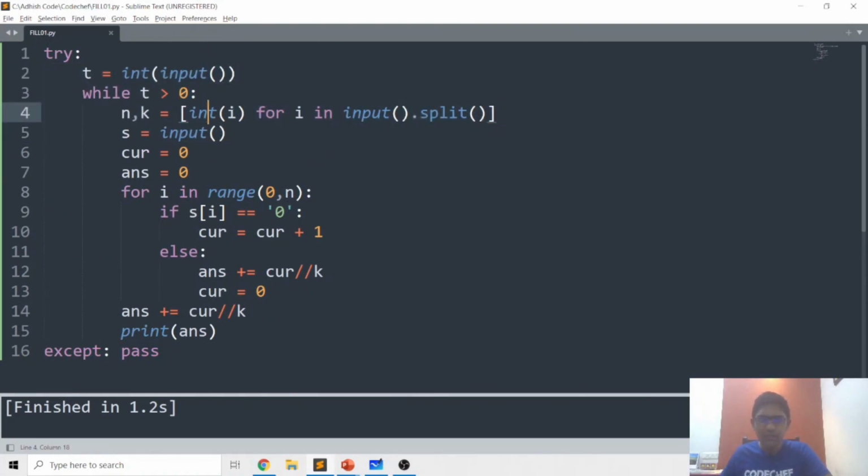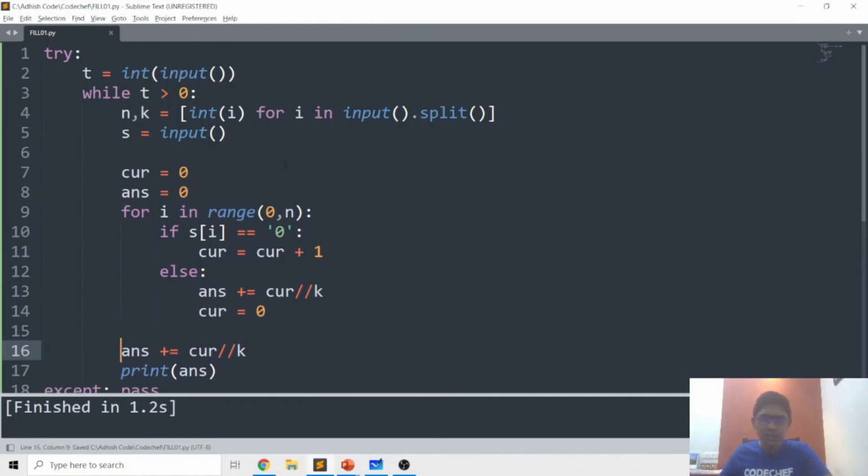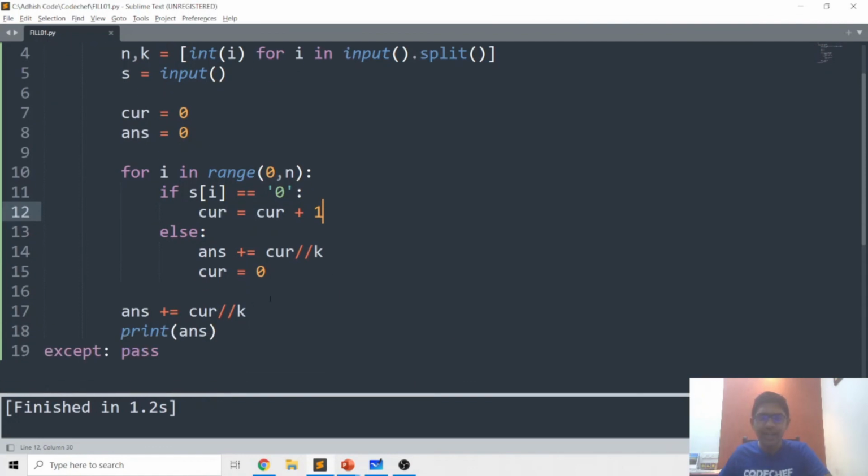That's why we need to use this method of taking in the input, and the main part of the logic, which is the loop, remains the same. Essentially, we are storing how many consecutive zeros there are in current, and we are setting it to be 0 in case we encounter a 1, and in case we encounter a 0, we increase it by 1. In the end, in case there are some leftover zeros, we would increase the answer by the number of leftover zeros, integer division by k, and in the end, we print this answer.